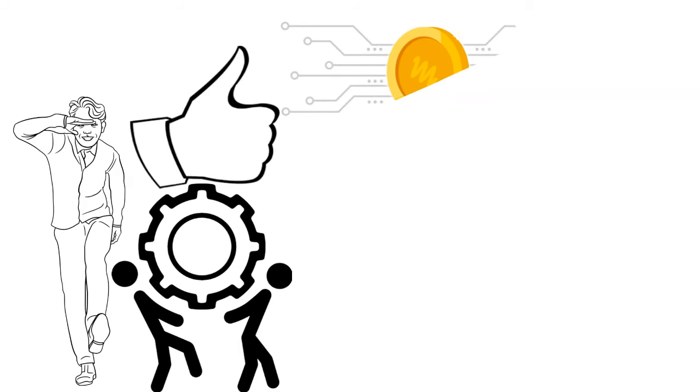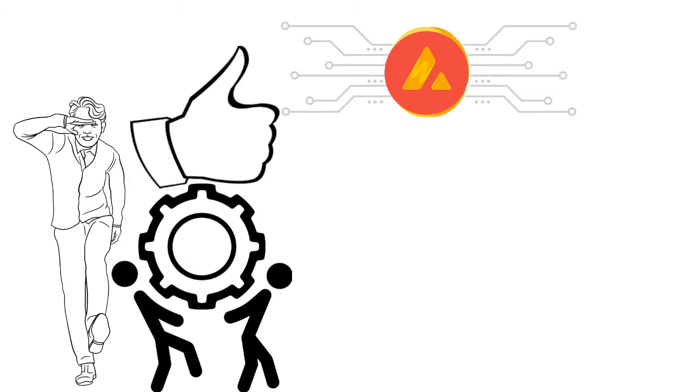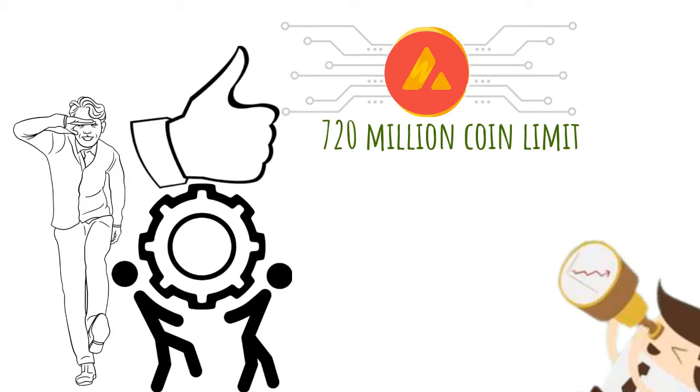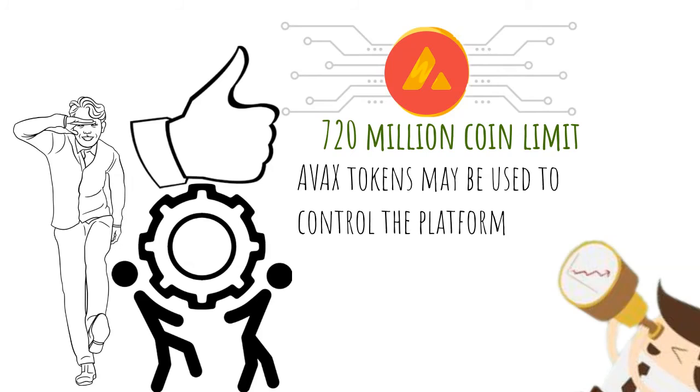Next, let's look at the tokenomics of the AVAX currency, which runs the network, before making any price forecast or providing you with some really valuable information. First and foremost, there is a 720 million coin limit. As a result, there is instantly a deflationary asset. Second, AVAX tokens may be used to control the platform, which means that the more coins you own and stake, the more voting rights you have and the more decisions you get to make about the network's future.